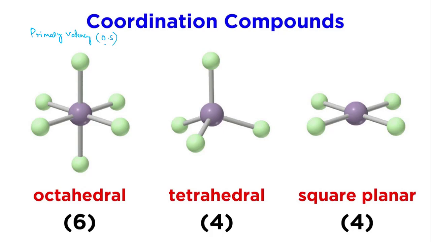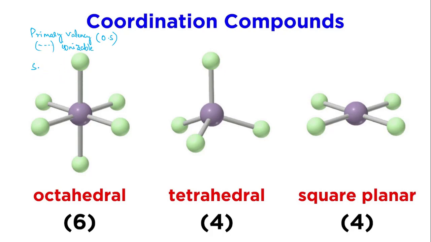They are bound to the central metal cation with dotted lines, far away from the central metal cation, and they are ionizable ions, present outside the coordination sphere.